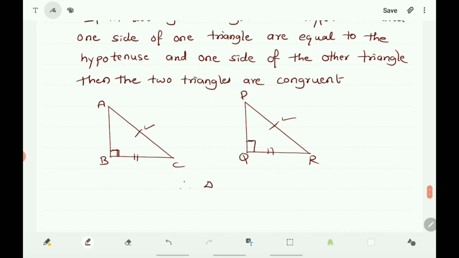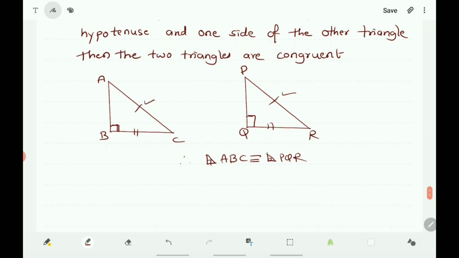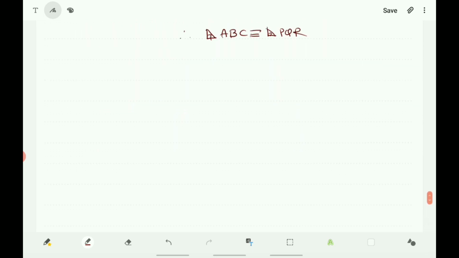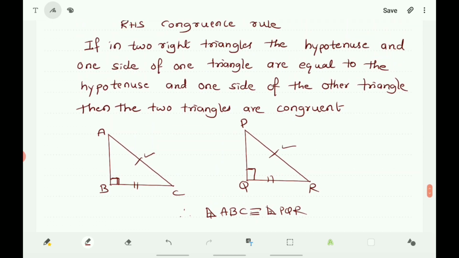Therefore, right angle triangle ABC is congruent to right angle triangle PQR. So these are the different congruence rules.